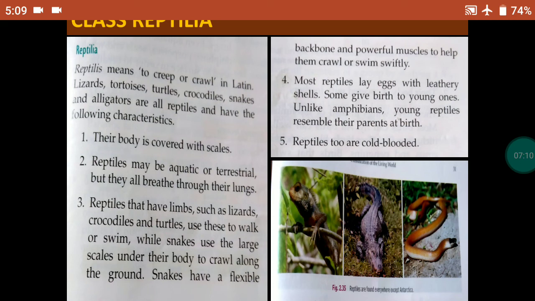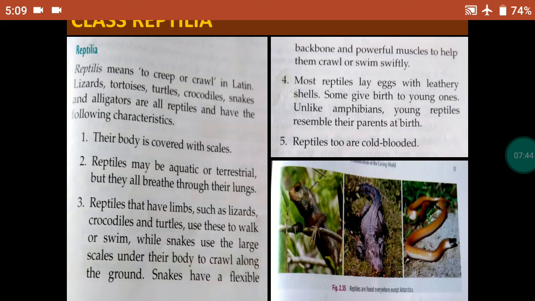Reptiles have limbs like lizards, crocodiles and turtles use these to walk or swim. While snakes use their large scales under their body to crawl along the ground. They don't have legs. Snakes have a flexible backbone and powerful muscles to help them crawl or swim swiftly. And you must have seen on television that snakes run too fast.